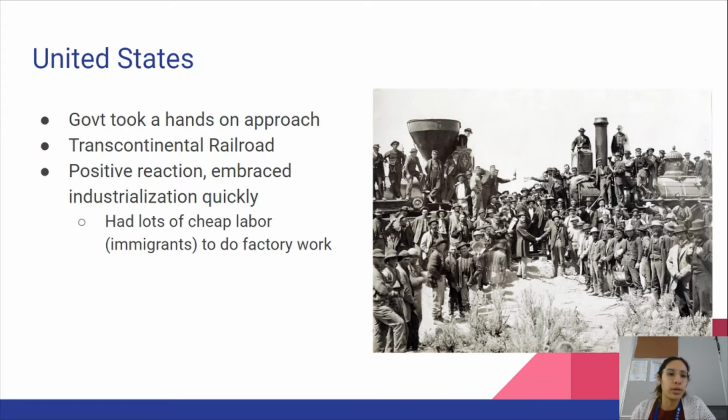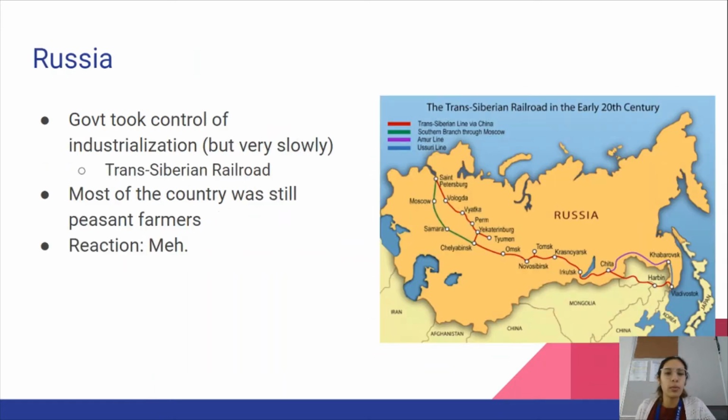They embraced it pretty quickly, and one of the reasons they were able to do this is because they had lots of cheap labor from all of those immigrants coming into the United States, and they were able to do all of the unskilled, very menial tasks, very easy factory work.